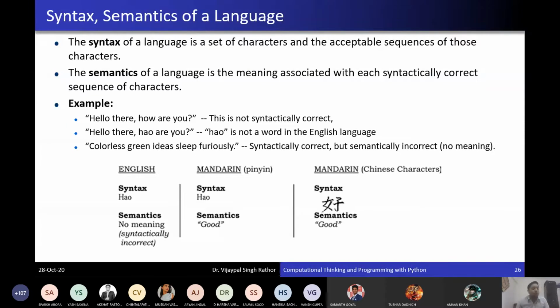Either you have to know their language, or they should know your language, then you can communicate with him or her. Otherwise you cannot communicate.